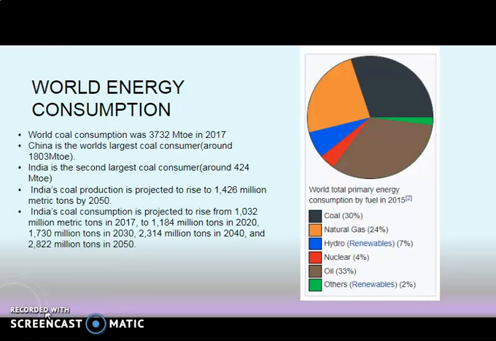Then world energy consumption. The world coal consumption was 3,732 metric tons in 2017. And China is the world's largest coal consumer, and India is the second largest coal consumer. India's coal production is projected to rise to 1,426 million metric tons by 2050.